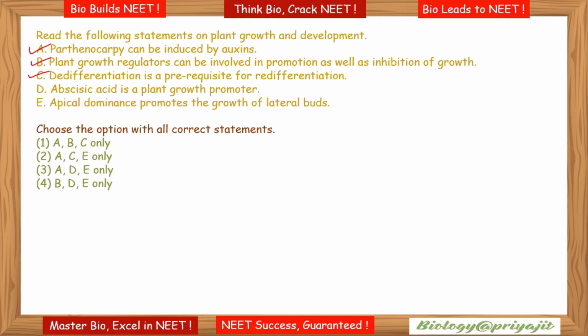But the fourth one and fifth one are incorrect. Abscisic acid is a plant growth promoter. Actually abscisic acid is a plant growth inhibitor, not a promoter. So this is incorrect. And apical dominance promotes the growth of lateral buds. Apical dominance, due to application of auxin, inhibits the lateral bud growth. These D and E options are incorrect. Which options are correct? A, B, C are correct.